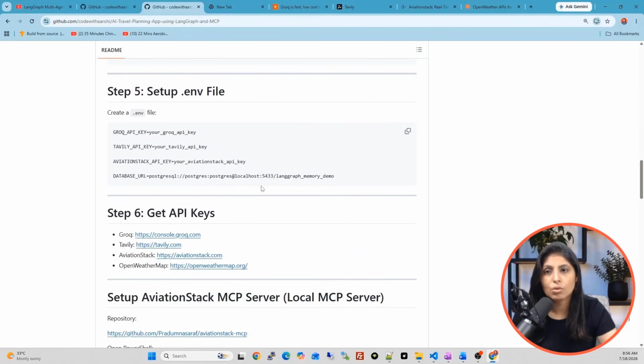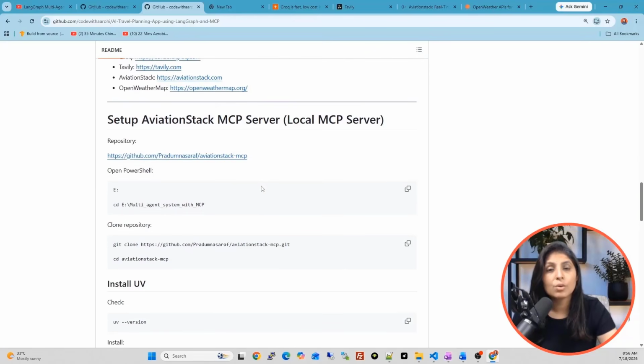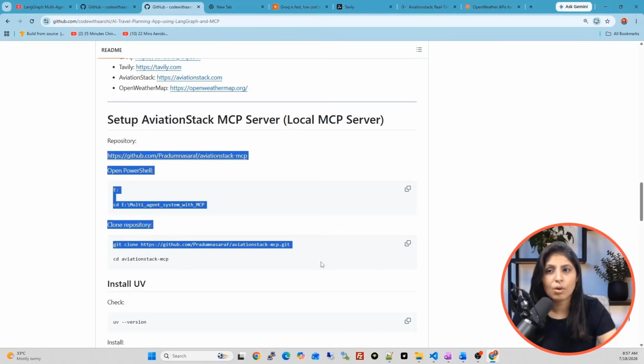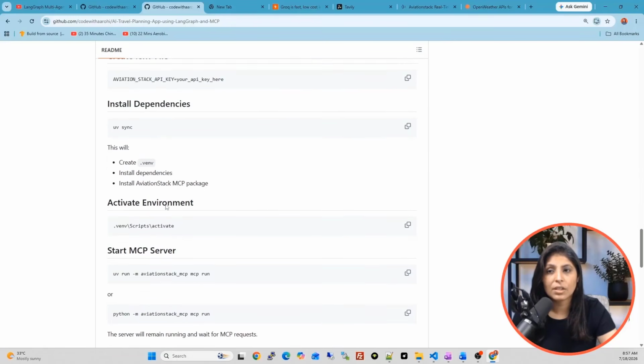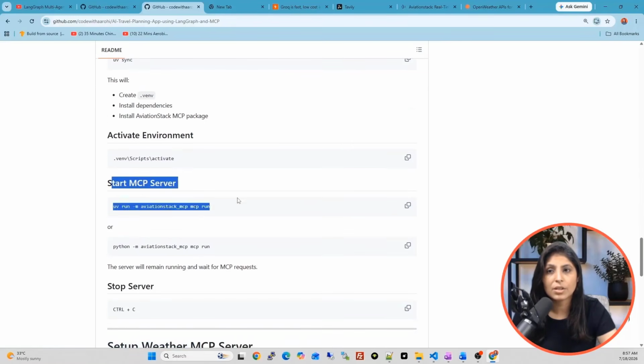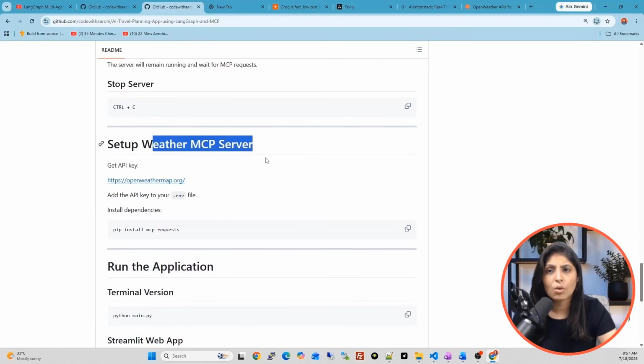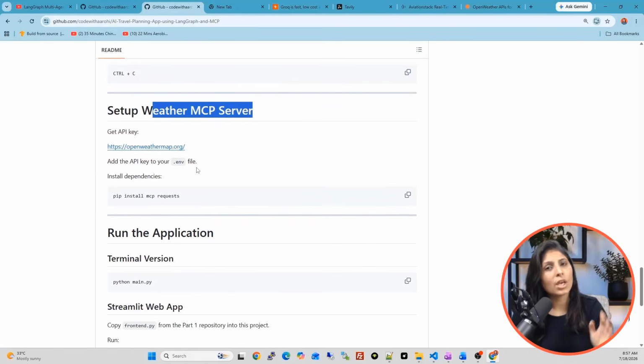So what I'm going to show you over here. See, in the part 2 video, we introduced the concept of MCP server. So you will perform the steps related to MCP server. Means if you want to work with a local MCP server, we used Aviation Stack MCP server as a local MCP server. So for that, you need to follow these steps. And then after that, here I have explained how to run this server. Then how to set up the weather MCP server. So check the part 2 video. You will see everything in detail, how each and every step is working.